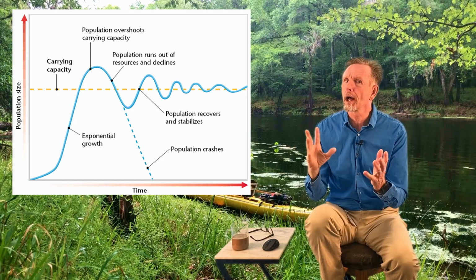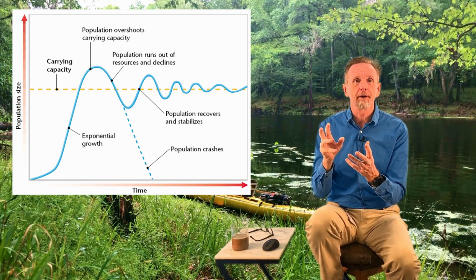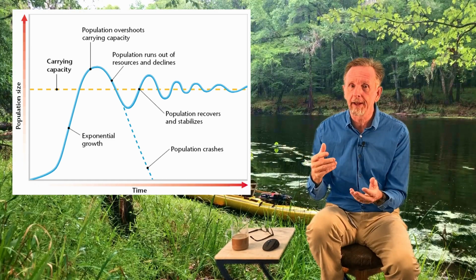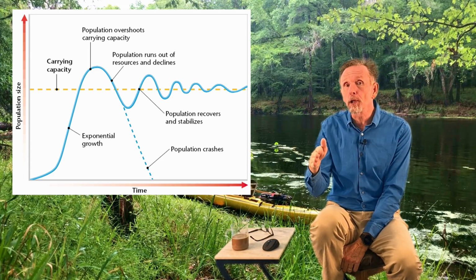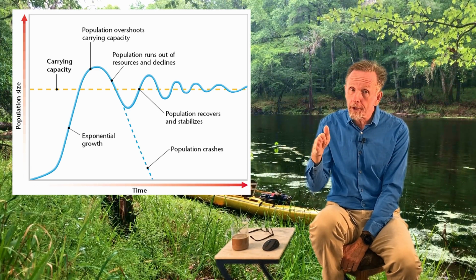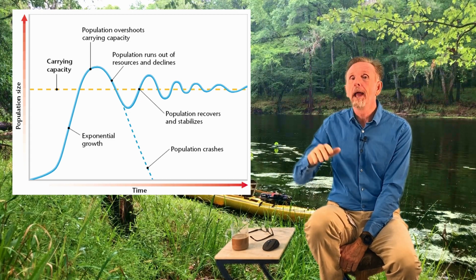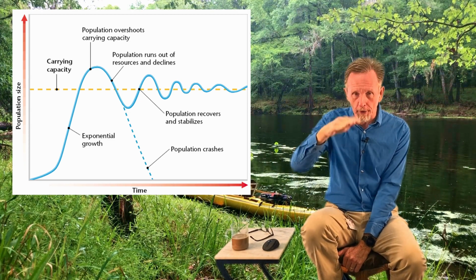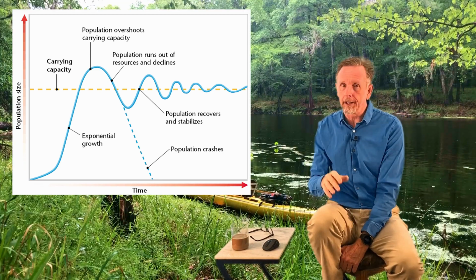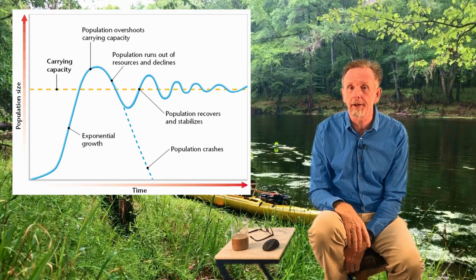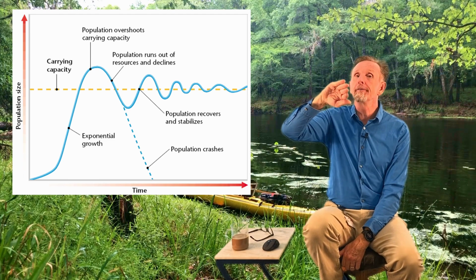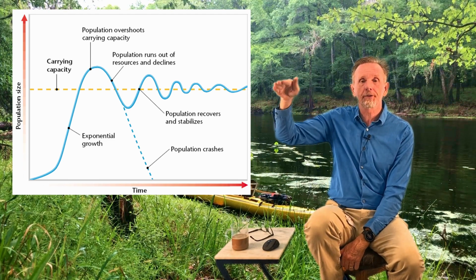Now all of a sudden there's not enough food, and animals are looking for food, there's not enough, and the ones that can't find it die. And we dip below the carrying capacity. Well, now there's enough food for everybody again, and we rise above it, and down and up. And we get what we call an S-shaped curve. That's this wiggly line. If you turn your head sideways, it kind of looks like an S. So we have a J-shaped curve, and eventually they give way to S-shaped curves.